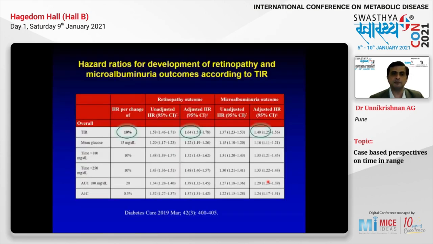So each 10% decrease in the time in range is associated with a 1.64 hazard ratio, or 64% increase in retinopathy, and a 1.4 hazard ratio, which means a 40% increase in microalbuminuria.